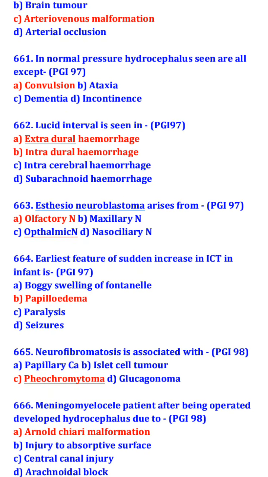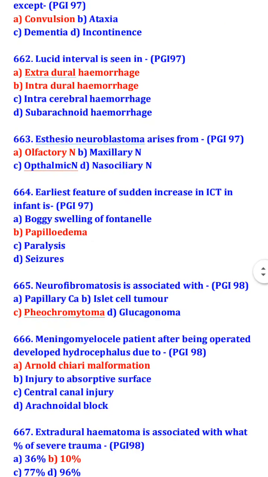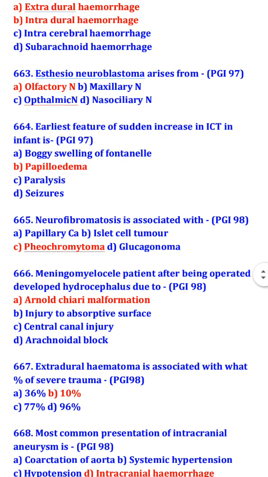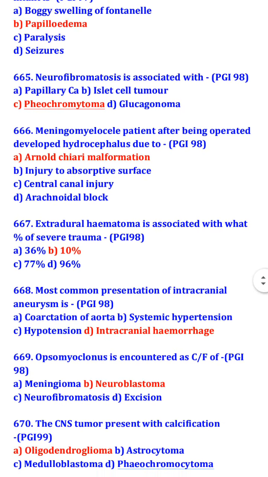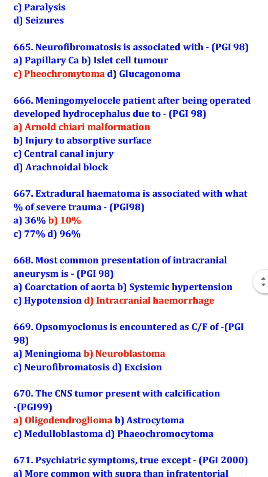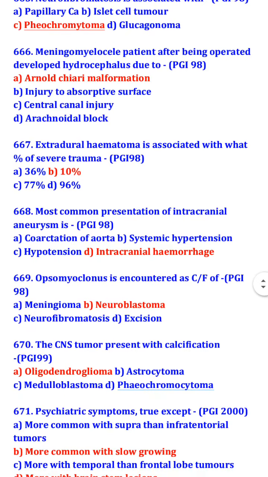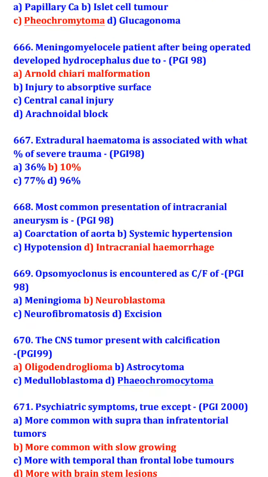Earliest feature of sudden increase in intracranial tension in infant is papilloedema. Neurofibromatosis is associated with pheochromocytoma. Meningomyelocele patient after being operated developed hydrocephalus due to Arnold-Chiari malformation. Extradural hematoma is associated with what percent of severe trauma? 10%. Most common presentation of intracranial aneurysm is intracranial hemorrhage.